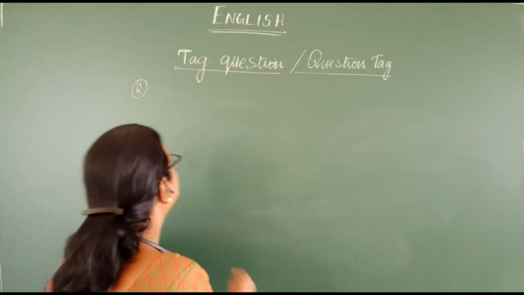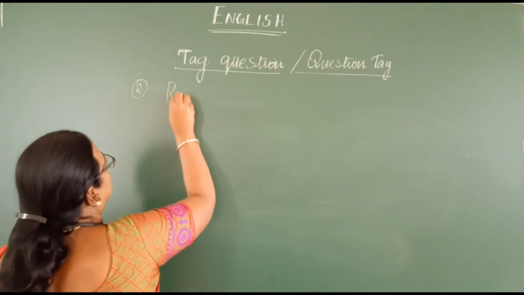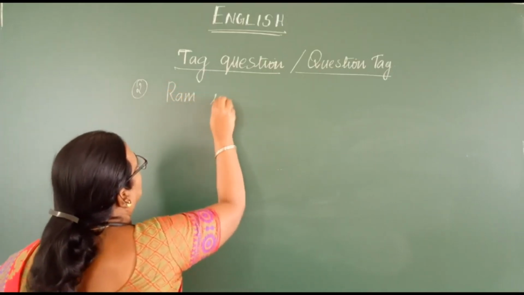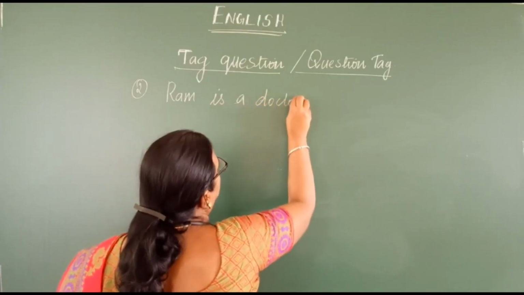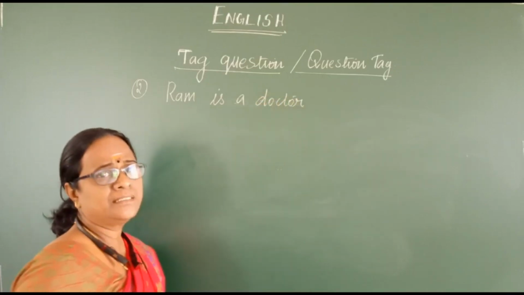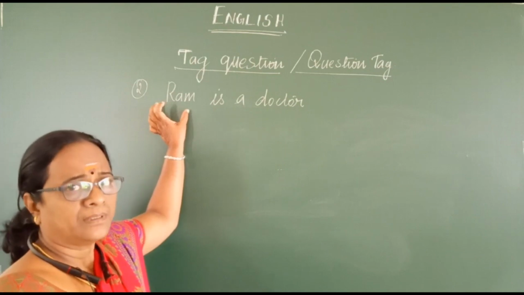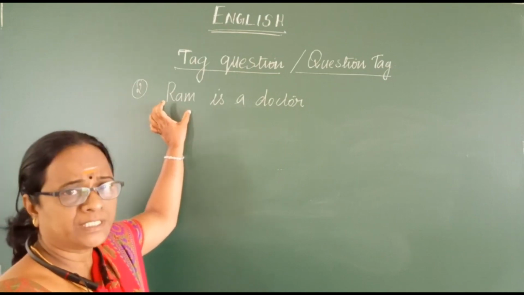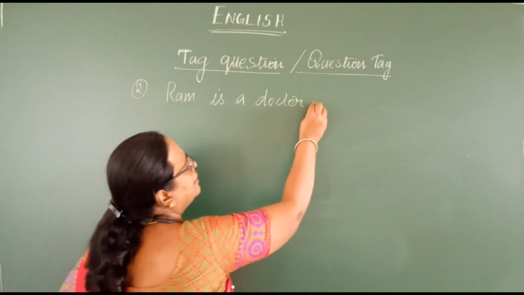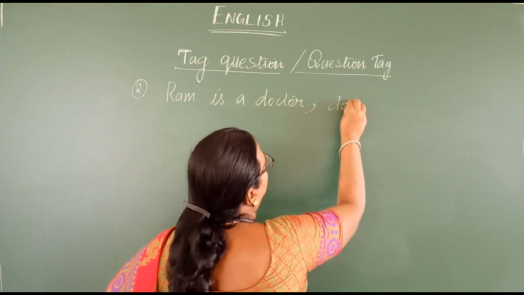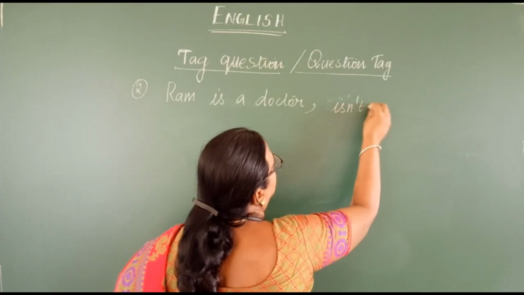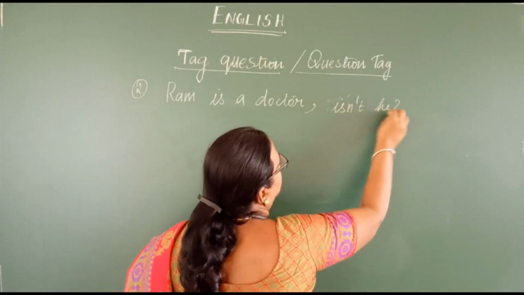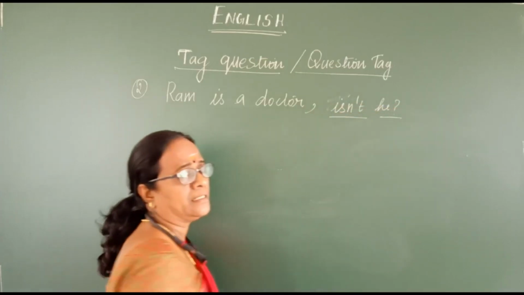For example, Ram is a doctor. See, in the sentence, Ram, I mean the noun, the naming word, is given, but when you are making the question tag, you have to write isn't he.